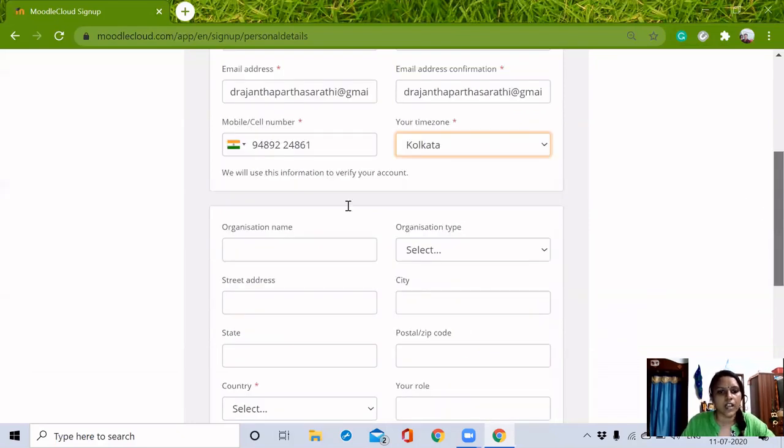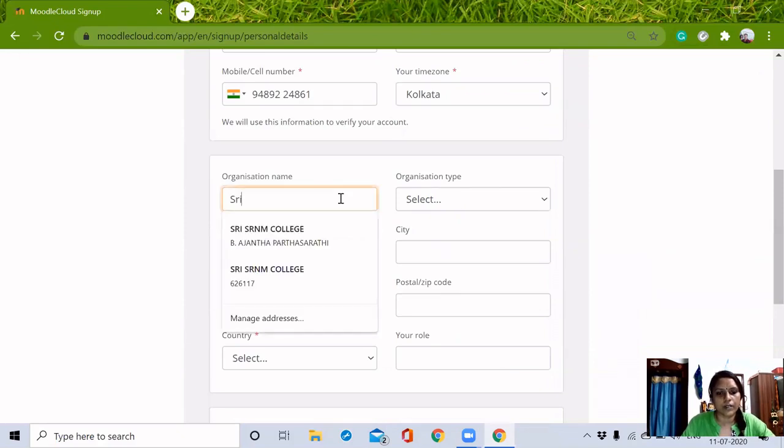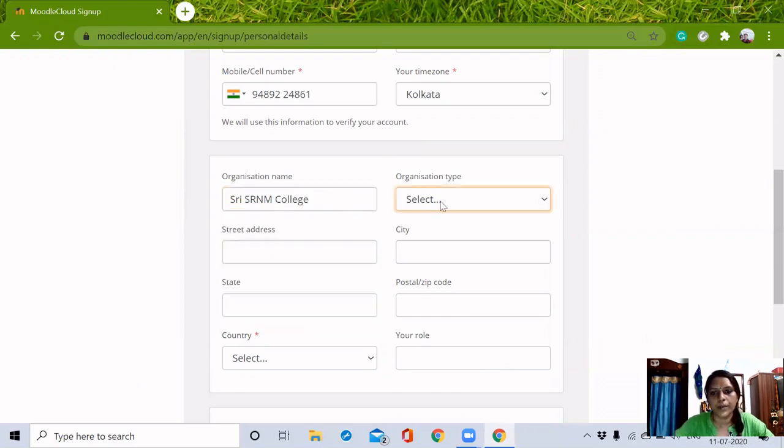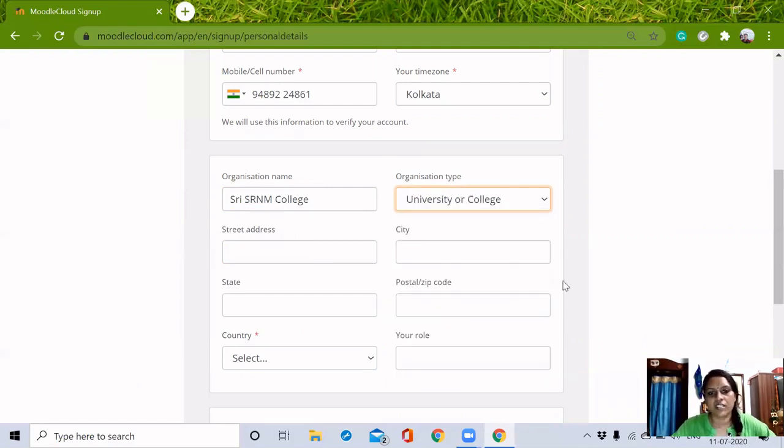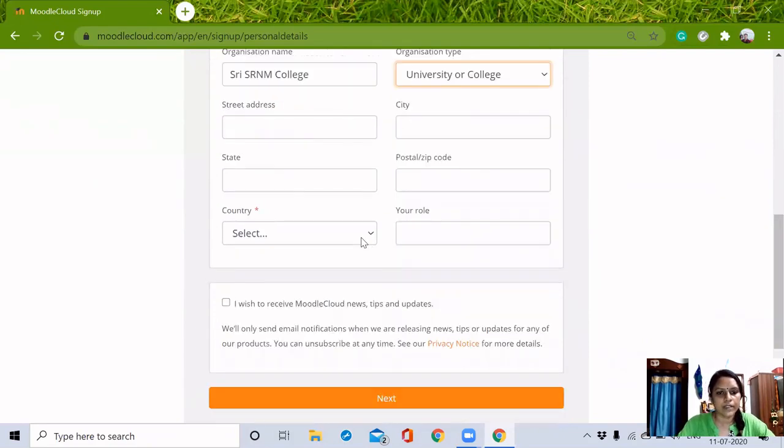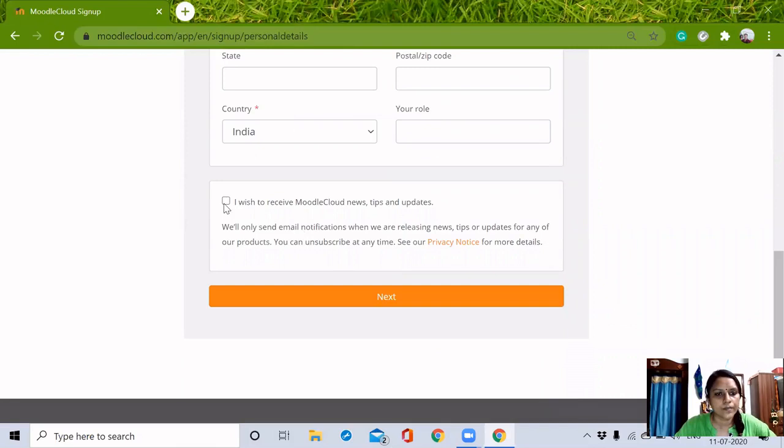Then it will ask for our organization name. I'm just giving my institution name. Organization type, I have to say this one is university or college. Street address and city are not mandatory, these are all optional, so I'm just skipping it. But I have to select my country. We can do the rest later also. Then again there is an agreement, we have to check that box, then click next.